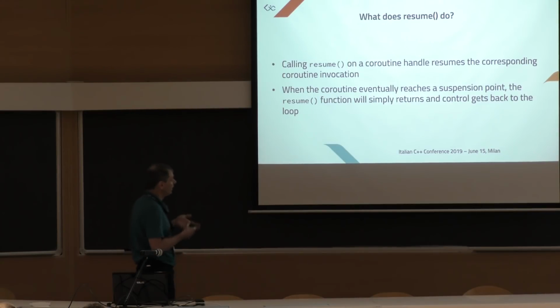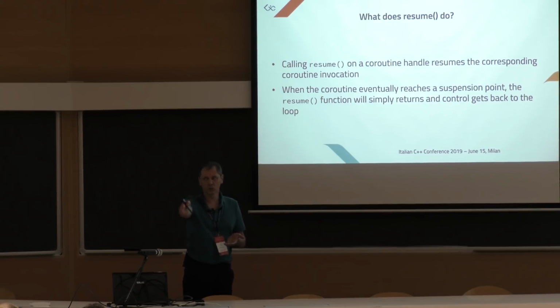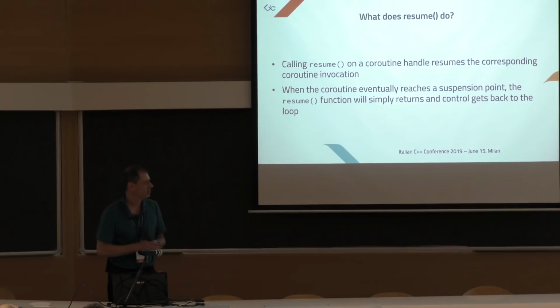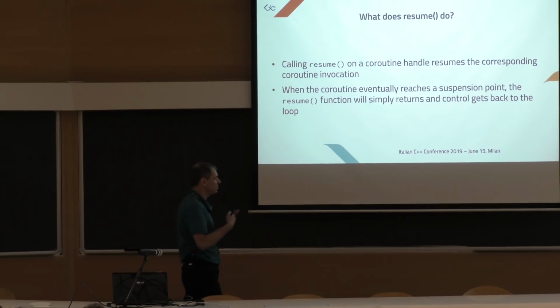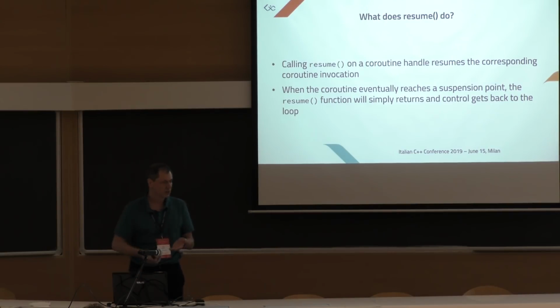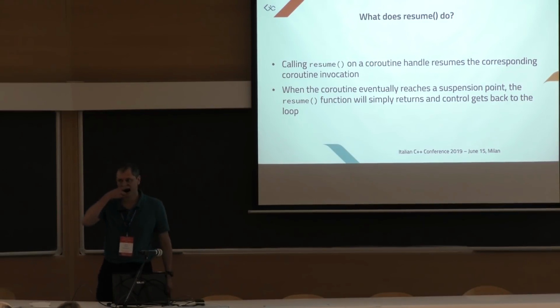What does it do? It jumps into the coroutine at the point where it is suspended. The coroutine is executed. Eventually, it reaches a suspension point. When the suspension point is reached, the flow returns to the resume function as if the resume function returns, and so the control gets back to the coro loop.